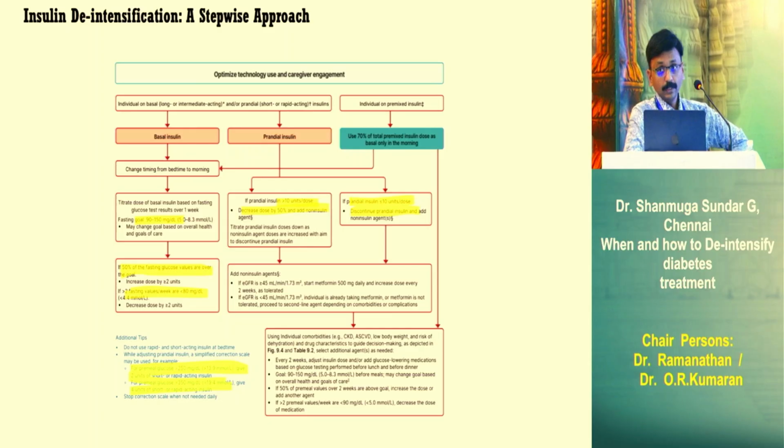The most important thing: if the patient is on prandial insulin and is developing recurrent hypoglycemia, the first thing to do is to reduce the dose of prandial insulin or stop it. If the prandial insulin dose before meals is more than 10 units per dose, decrease by 50% and add non-insulin agents. The safest are metformin or a DPP4 inhibitor. If the prandial insulin dose is less than 10 units per dose, we can directly stop prandial insulin therapy and add molecules like a DPP4 inhibitor.